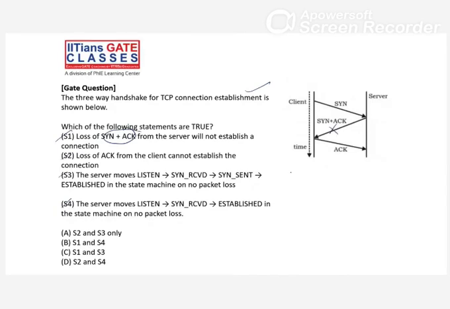Loss of acknowledgement from the client cannot establish, second line. The server moves from listen to SYN received to SYN sent, and then established, that is also a line. The last one: server moves from listen to SYN received to established. Those who know about the states can tell easily, right? Try this question. Which answer is right? Aditi, Bhavya.